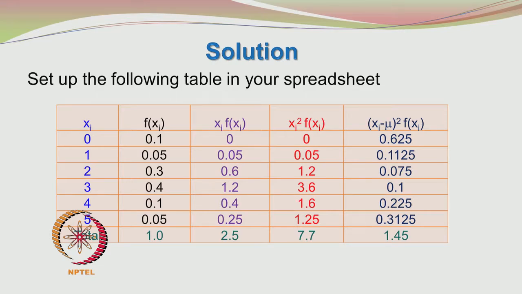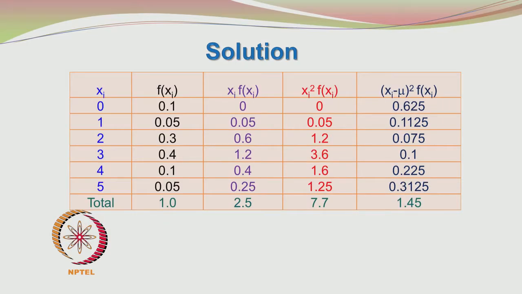Now, what you have to do is find out xi f of xi. Please note that sigma xi f of xi will not be equal to 1. Only sigma of f of xi will be equal to 1. Sigma of xi f of xi will be equal to the mean, the average value of the given discrete probability distribution.